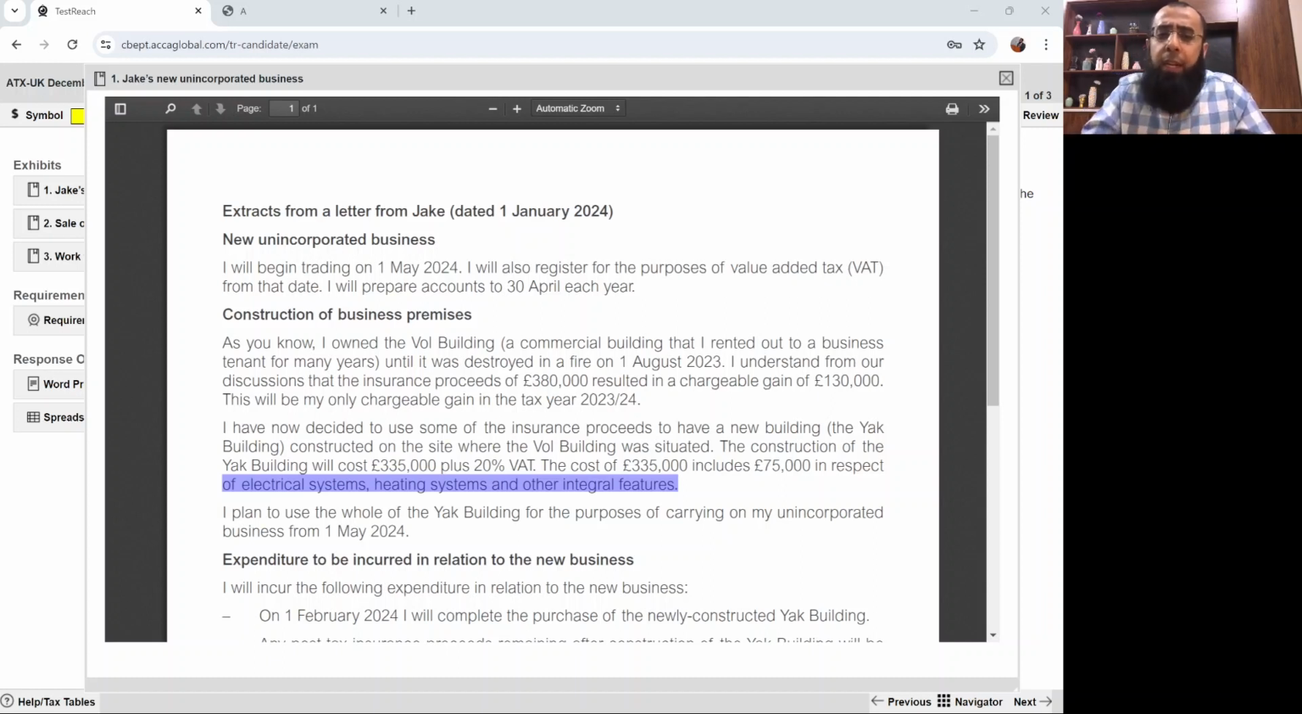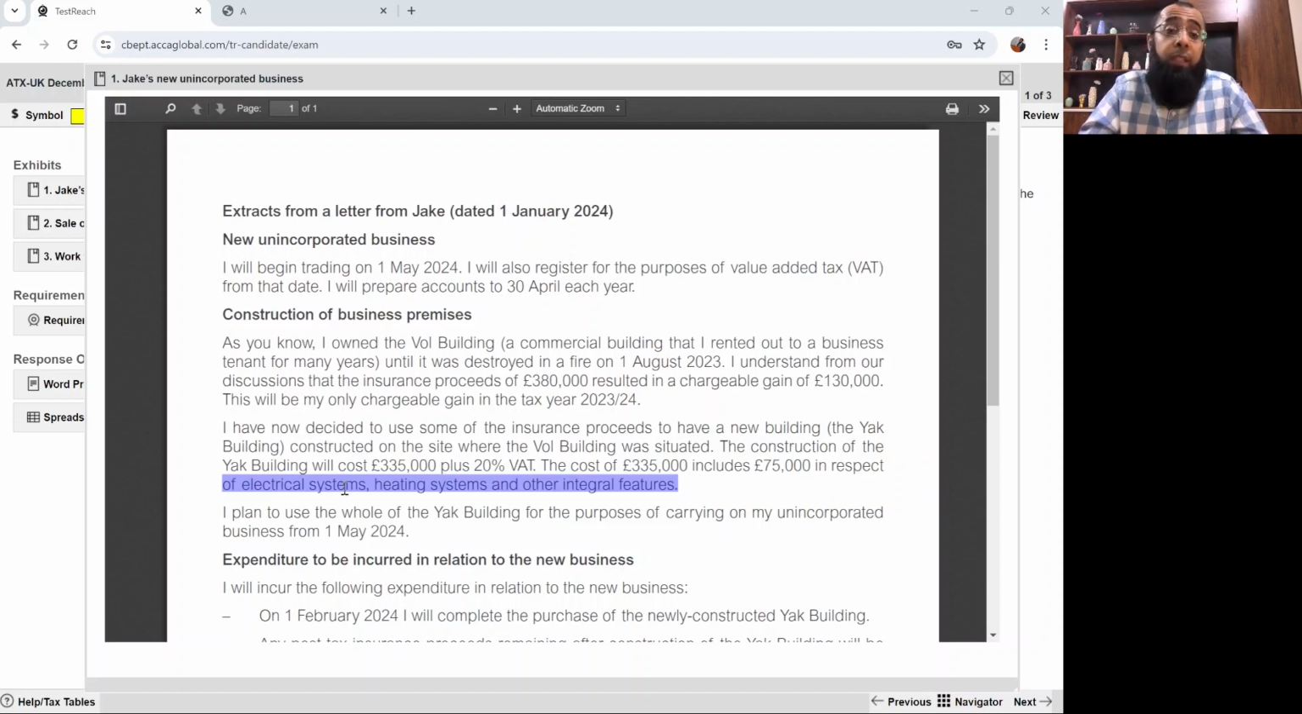When he's referring to these electrical systems, heating systems, other integral features, my mind is going towards capital allowances, special rate pool implications. Okay, there is a capital allowances issue, and since it's a building issue, he's telling that these much things relate to heating and lighting system, so what he's referring to particularly is that structure building allowance will be available on the entire building except this £75,000 on which the capital allowance implications will be arising.